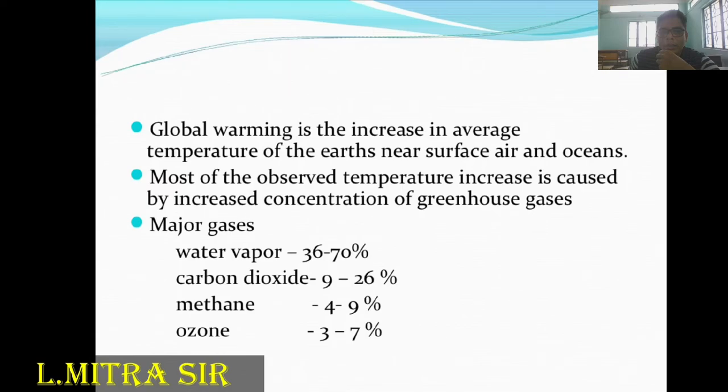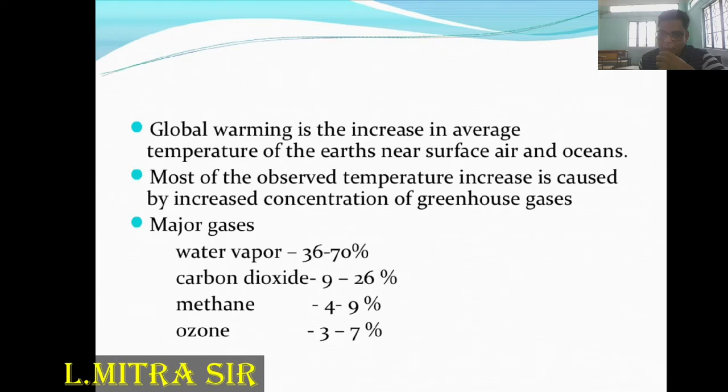Some gases, as you can see on the screen, water vapor, carbon dioxide and methane, are increasing, and these gases easily absorb the sunlight or sun radiation. By this the temperature of the earth is increasing, and this process is called the greenhouse effect. More greenhouse gases, such as water vapor, carbon dioxide, methane and ozone, increase the average temperature of the globe, and this is global warming. Most of the observed temperature increase is caused by the concentration of greenhouse gases.